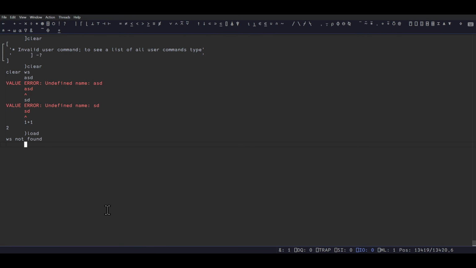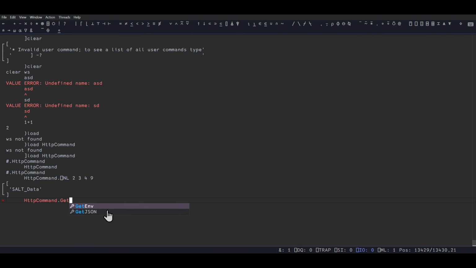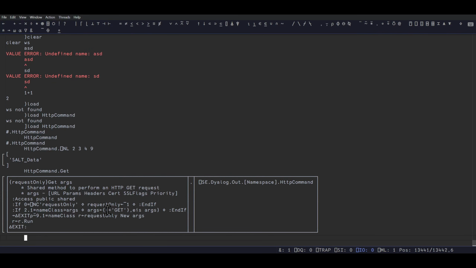So load, this is exactly it. You can get load, HTTP command. No, is it this? Yeah, there we go. Okay, now you can do HTTP command. This is like some sort of namespace, right? Good. And you can actually look things up in this. No, that's not what I wanted. Point is, I don't know where it is, but it's here. Didn't expect that output, but that's fine.